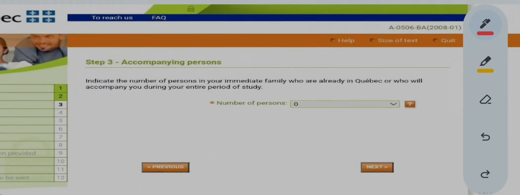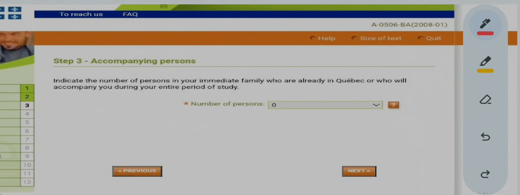Here it says on this slide to indicate the number of persons in your immediate family who are already in Cubic or who will accompany you during your entire period of stay. So mostly all the students go alone. Mostly all students are not married when they go there to study, so they are traveling alone, right? And there is no other person accompanying them.